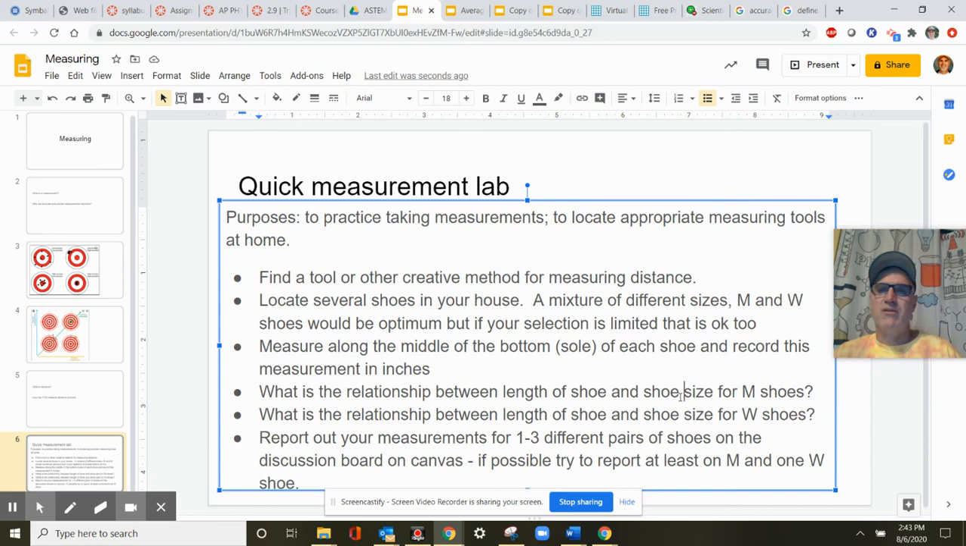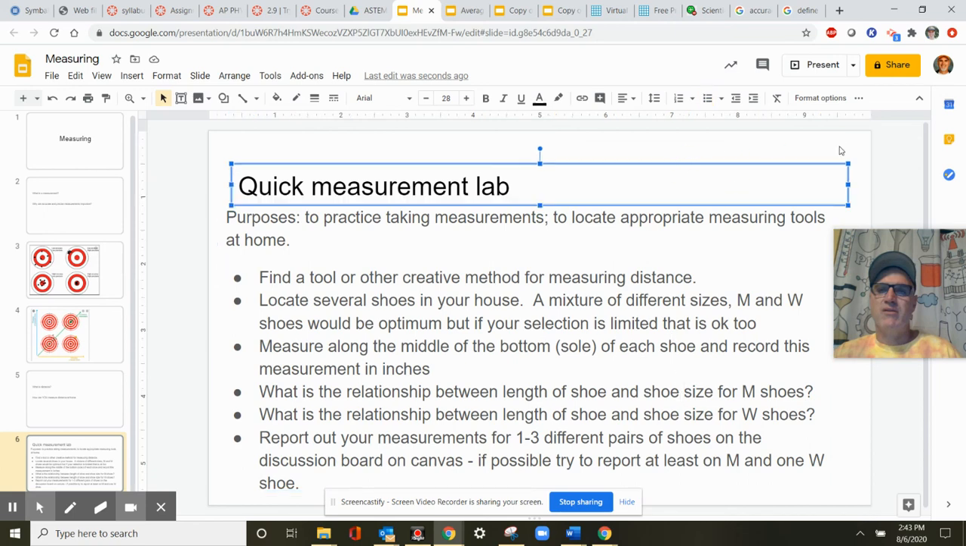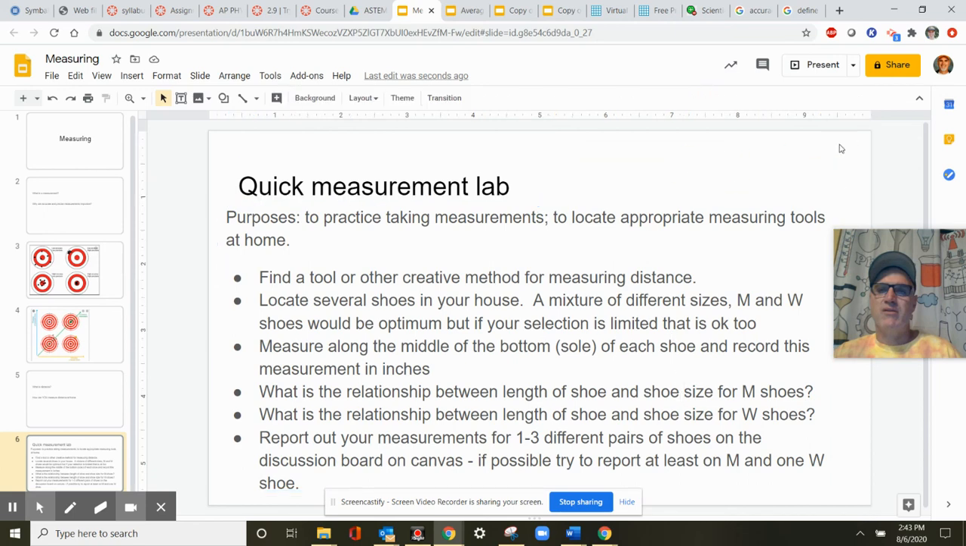Once everybody's had a chance to report out some information, I'm going to provide a big spreadsheet of information. You can learn about graphing and see what the relationship is between shoe size and length of shoes in America. All right, so go ahead and get to it.